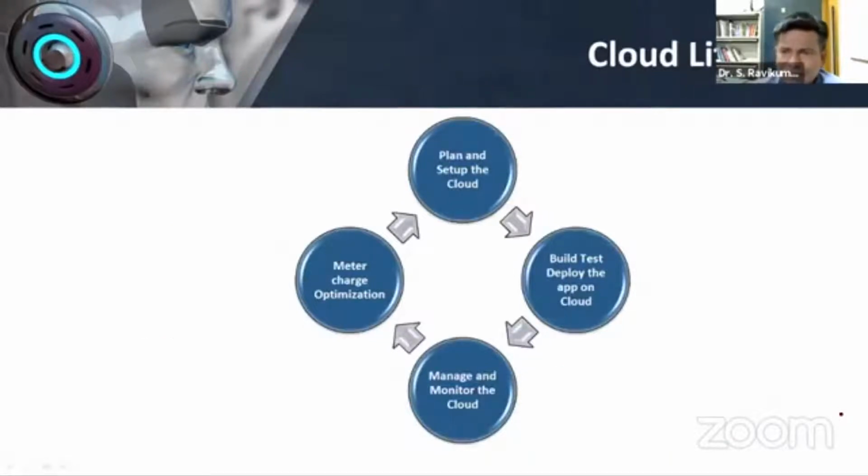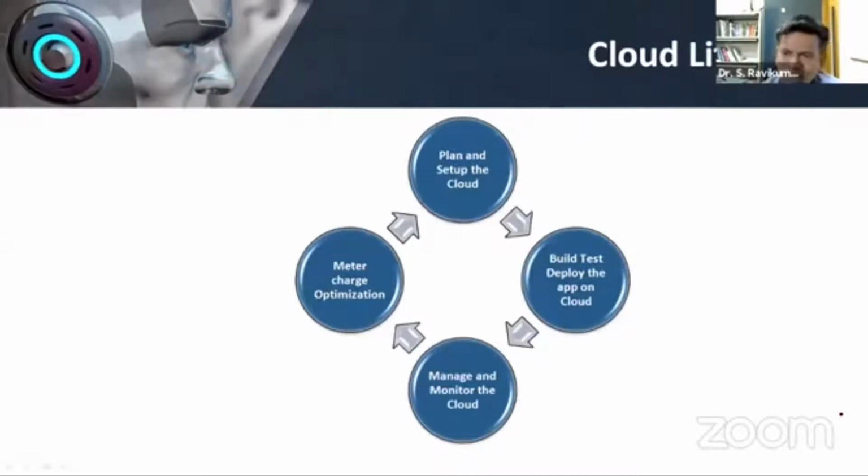Okay, so the next slide we will discuss the life cycle of cloud. So we are talking of a cloud, meaning how this starts and ends. Where is the life cycle? The first part of the life cycle is that we, as an individual or organization, have to plan to set up the cloud. Where am I going to set up my cloud, with which service provider? So a basic planning must be there.